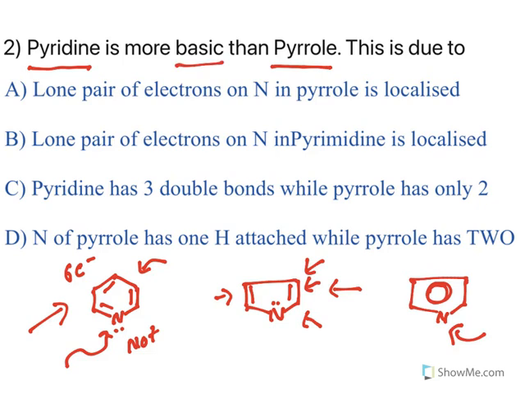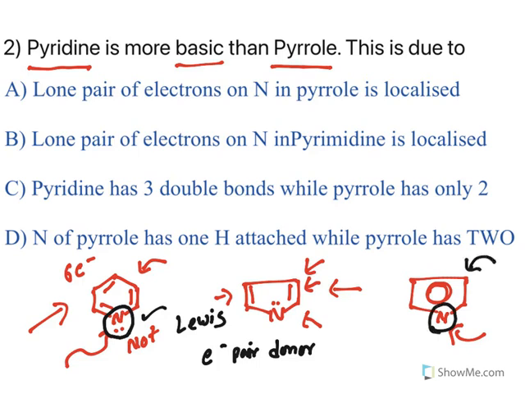This is according to Lewis theory. According to Lewis theory, an electron pair donor is a base. Now when you see pyridine, it has availability of an electron pair, so it can act as a base. But in pyrrole, the electron pair is not available. It is inside the ring participating in delocalization, so it cannot act as a base. Now, this is the question: pyridine is more basic than pyrrole. This is due to the lone pair of electrons on nitrogen in pyrrole being localized. This is true, but this is not the reason.